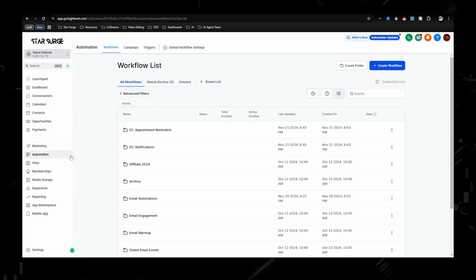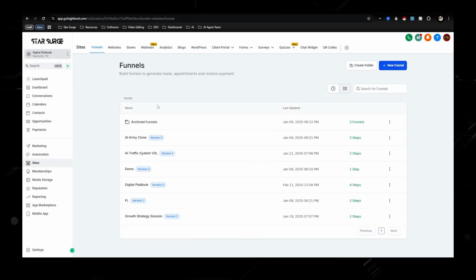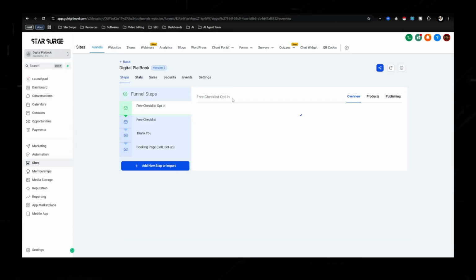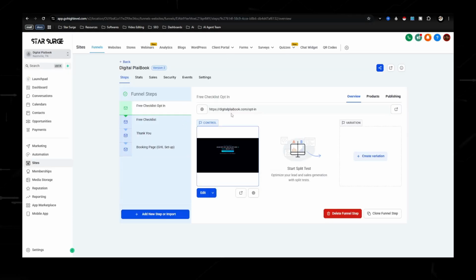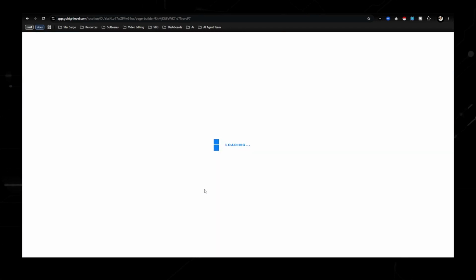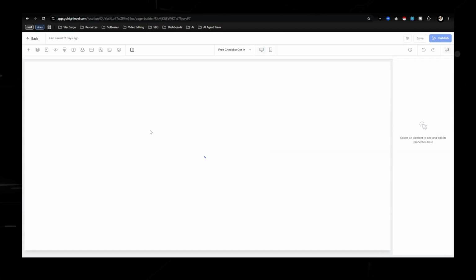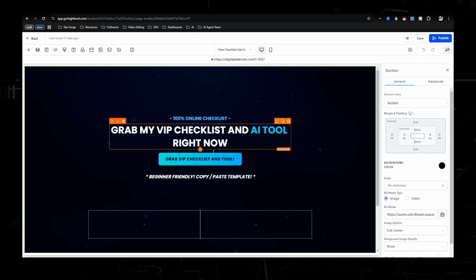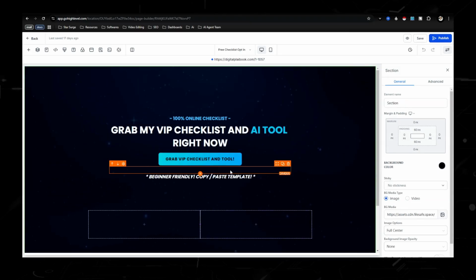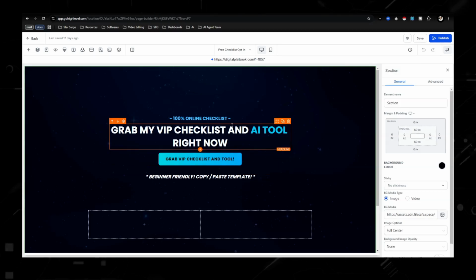So once you have imported everything, I want to go to the sites, because this is where you're going to be able to get access to my different funnels, and you actually get access to this one right here, which is the digital playbook funnel. And you would just change it up a little bit, but keep the same framework and infrastructure as you're seeing right here. So maybe you don't want to have a checklist, or maybe you have a different funnel. Just change this up, but make it really simple like this, because people are going to be coming onto this page and they're going to be able to get whatever offer or lead magnet that you have.